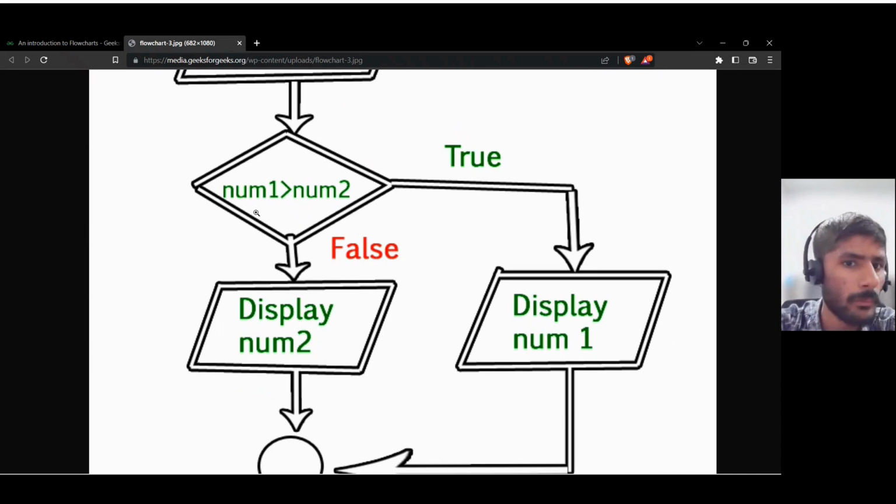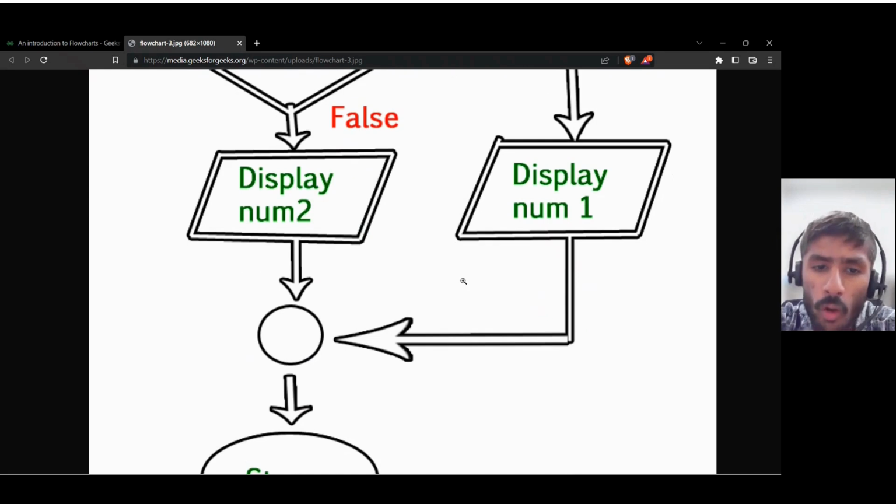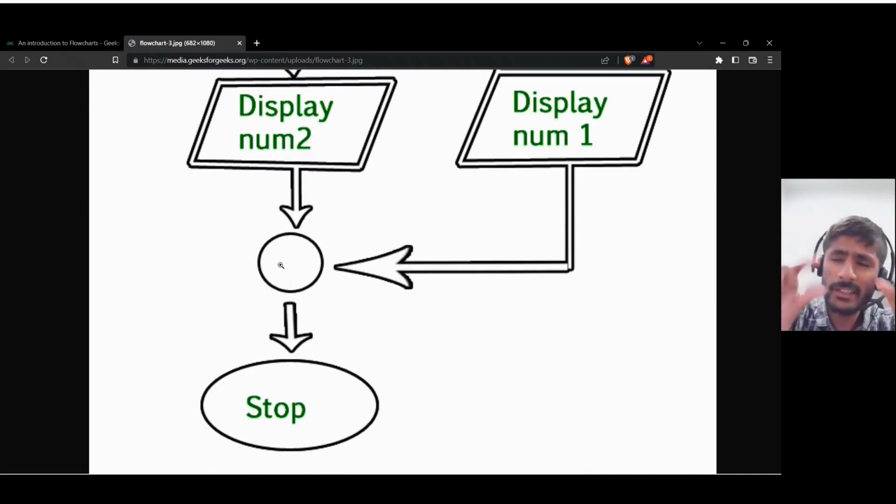So if it is true, then num1 is greater, so display num1. Or if num1 is not greater than num2, then it is false. If it is false, display num2, which means number 2 is greater. So now we have the connector. Now the connector is some other code, which we don't know yet, and neither do we want to know it right now. So it is connected, and after the processing, we have to stop it. We can also remove this circle here, but for educational purposes, they are putting it here.